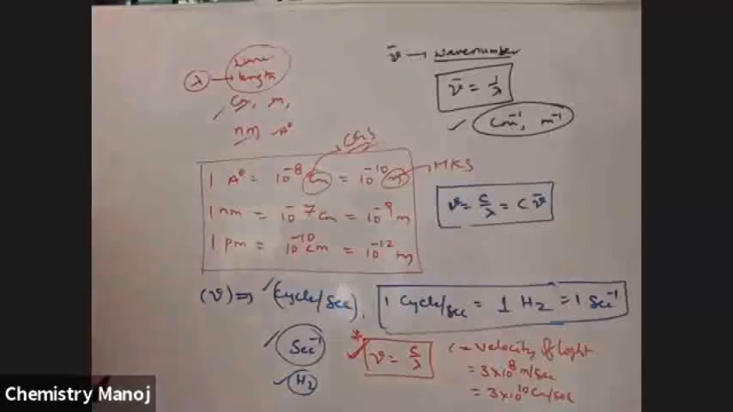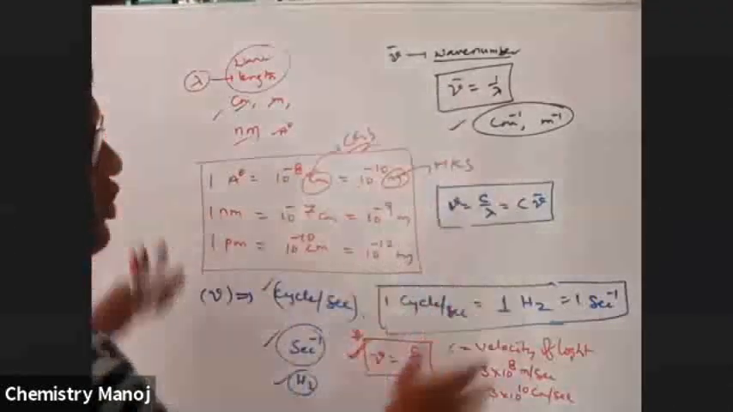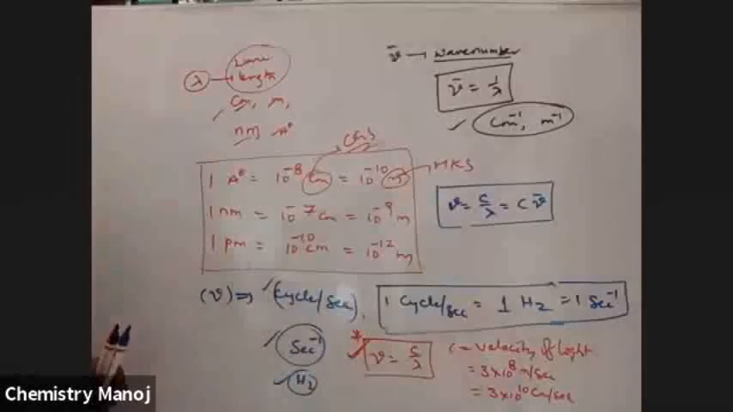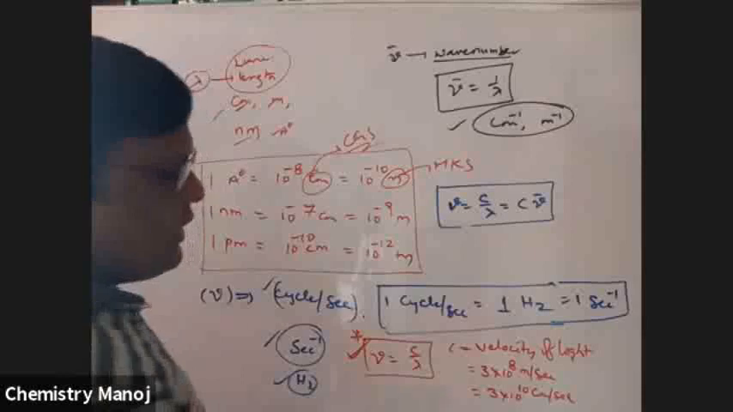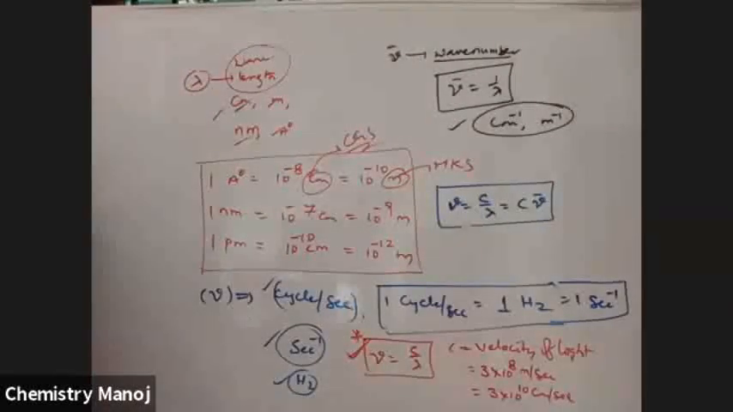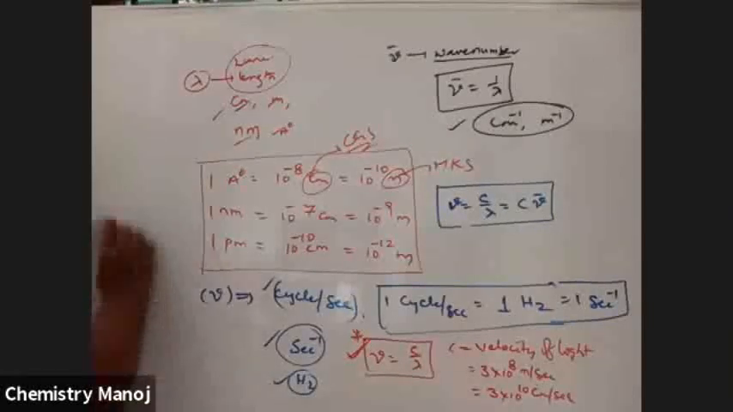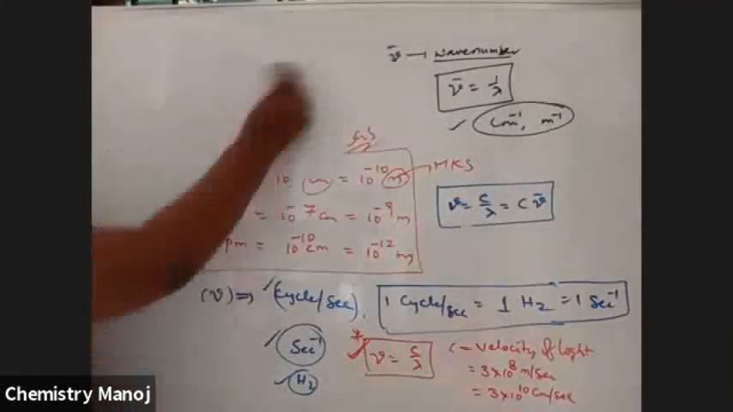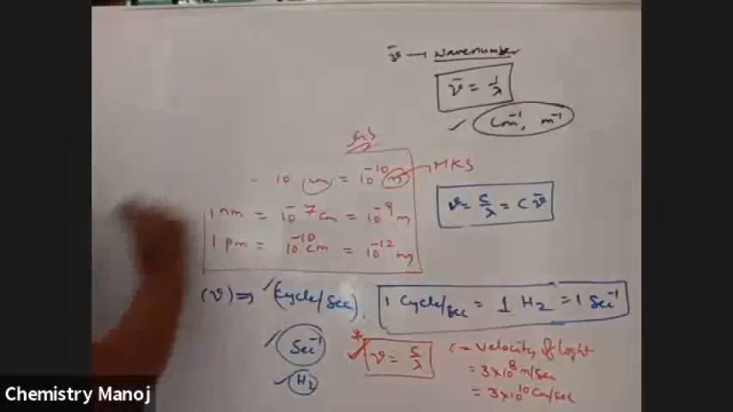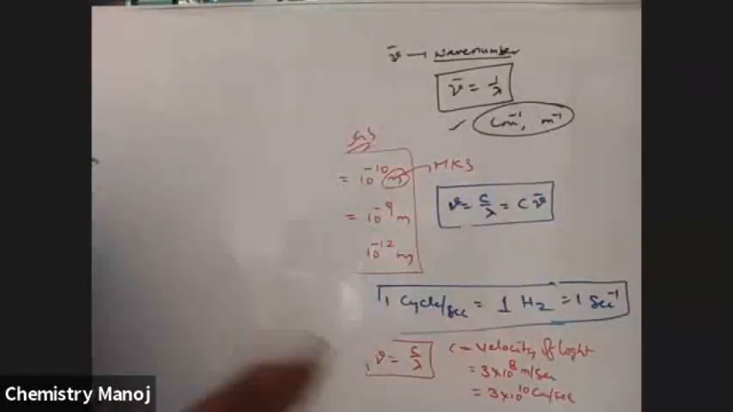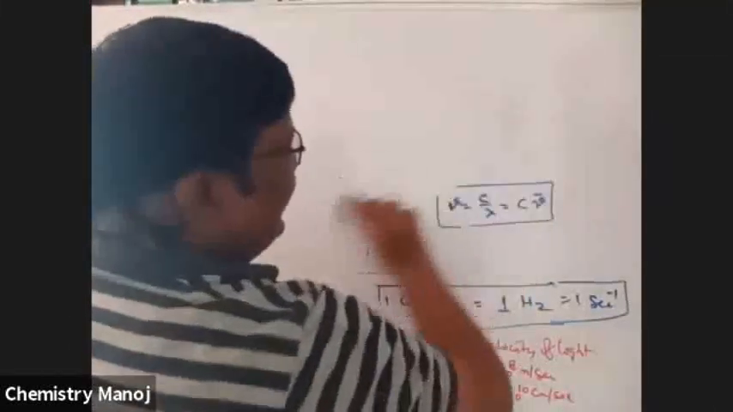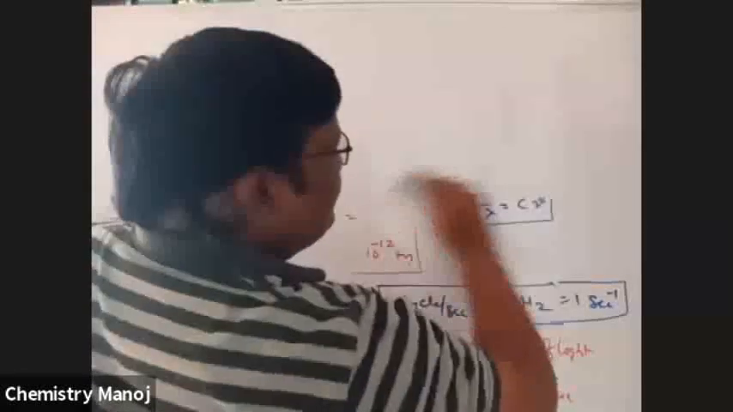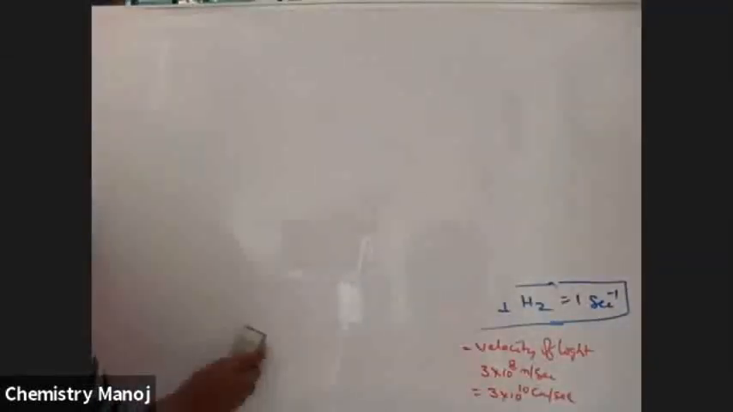These are the properties of wave. Light is propagated in the form of waves, which means light should follow all these rules. The velocity of light is 3 into 10 power 8 meters per second, or 3 into 10 power 10 centimeters per second. All these values you should remember. Next, light is nothing but electromagnetic radiation, which means it has both electric field and magnetic field. That is the electromagnetic property of light.